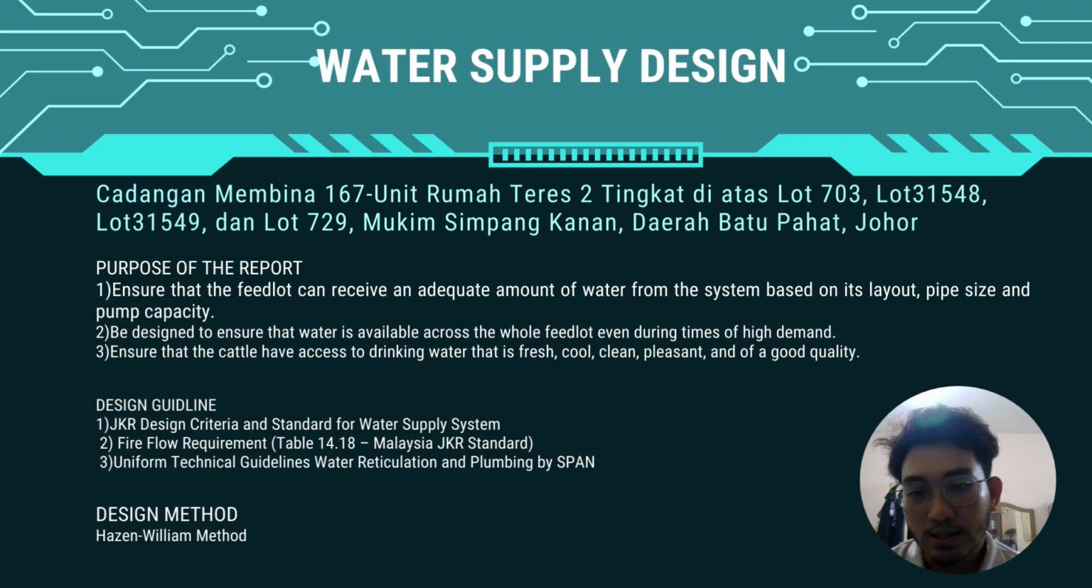Next, ensure that the cattle have access to drinking water that is fresh, cool, clean, and of good quality. For this design of water reticulation, the first reference is the JKR design. The second, for the fire flow requirement, is from the JKR standard, and the last one is from SPAN. The design method I use in this calculation is the Hazen-Williams method.